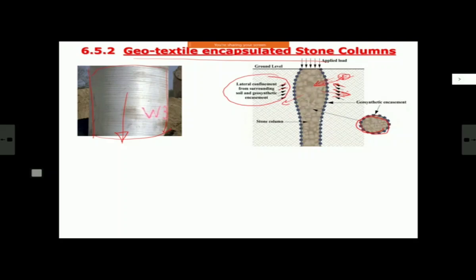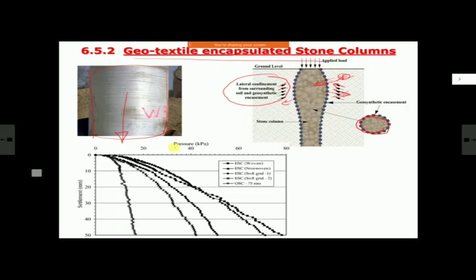They are used very rarely, but they are used even in India also. Some of the coastal areas, ports and other works, they have used this sort of thing when soil is really very bad. If you see their load deformation behavior, this side is pressure and this side is settlement. This first one is ordinary stone columns. Up to here it is okay, and then, as I told you, suddenly settlement starts increasing. So this is the point of rupture. After this, it has suddenly failed. Failure will be sudden in case your structure gets loaded to its ultimate load.